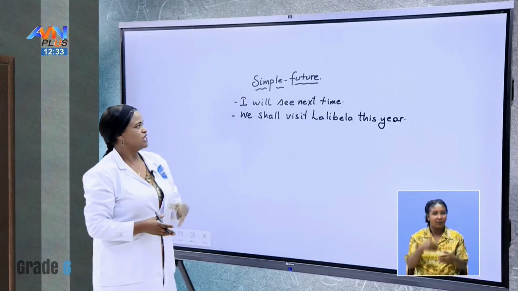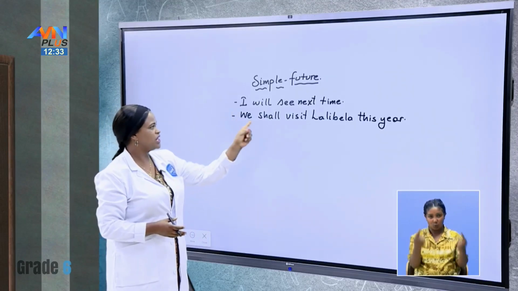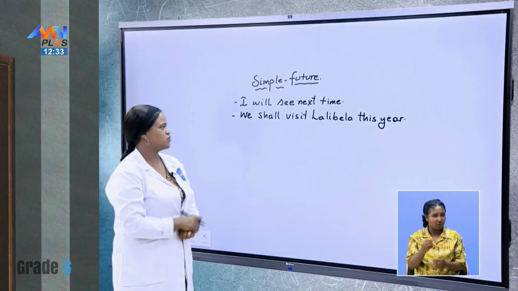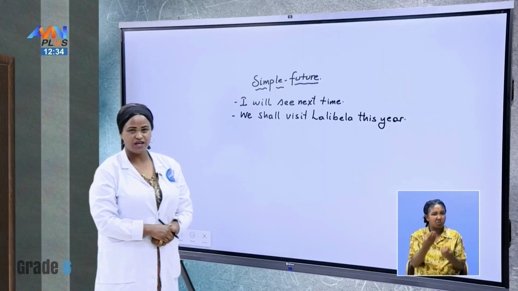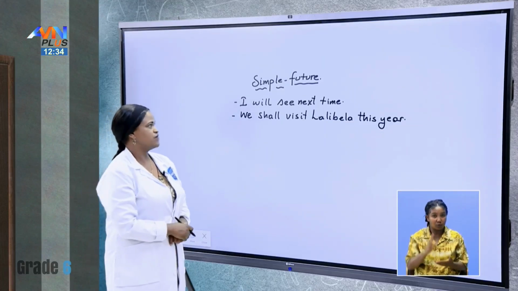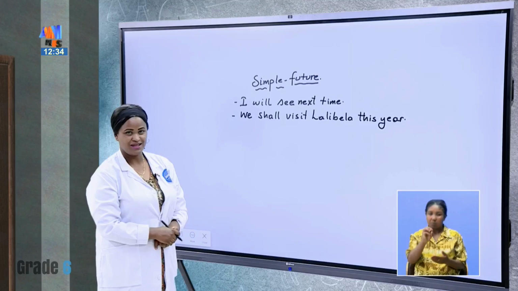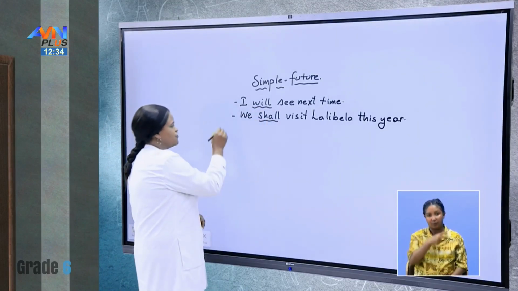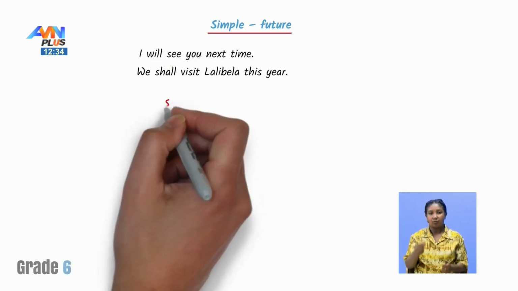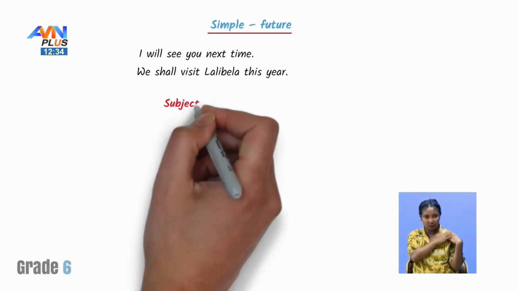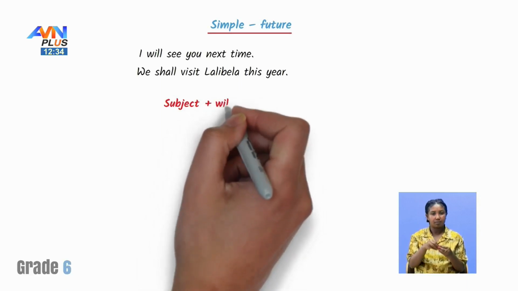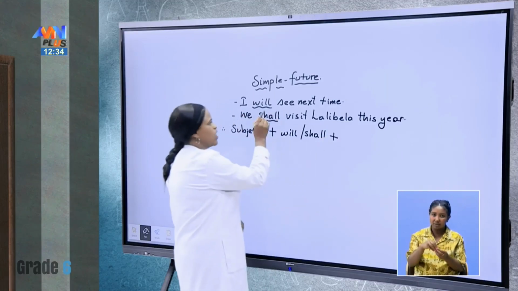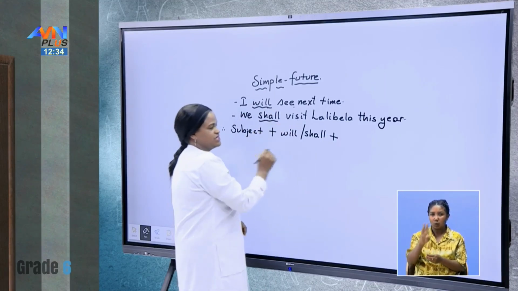Something after now. Let us see the first group, this one, will and shall. Do you know about will? By the way, these days we are not using shall most of the time in the case of future, yeah? But it is a future auxiliary, will and shall. And will and shall here are in the form of subject plus will or shall, plus what kind of verb do I have? Will see, will visit, it is verb 1.